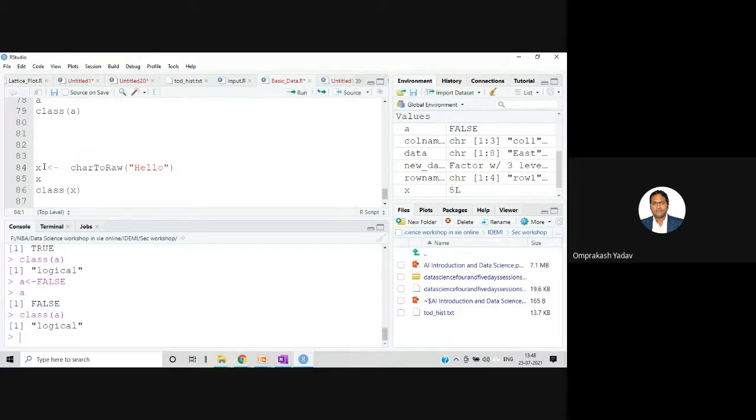Now let's come to the last data type, that is the raw data type. Suppose I have some string value and I want to store it as a raw data type. There is a function called charToRaw. This is actually character type data, and charToRaw can convert it to raw data. Why do we need to convert to raw data?